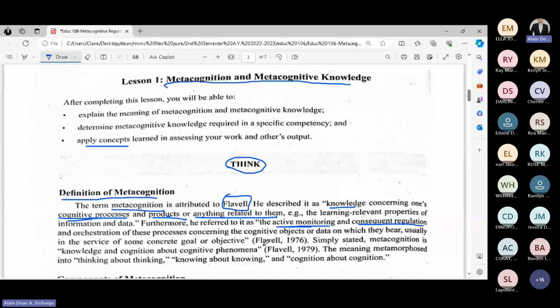To make it simpler, there are connotations when it comes to metacognition. Sabi niya, again, coming from Flavell, metacognition is the knowledge and cognition about cognitive phenomena. Sabi niya, metacognition, basta metacognition, thinking about thinking, knowing about knowing, and cognition about cognition.